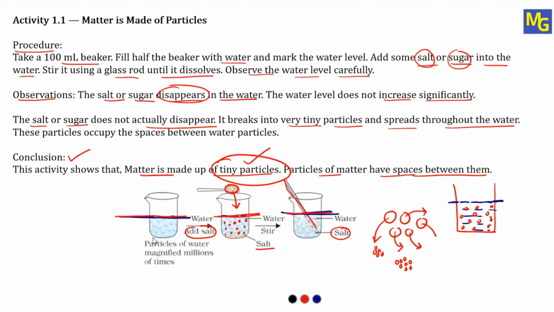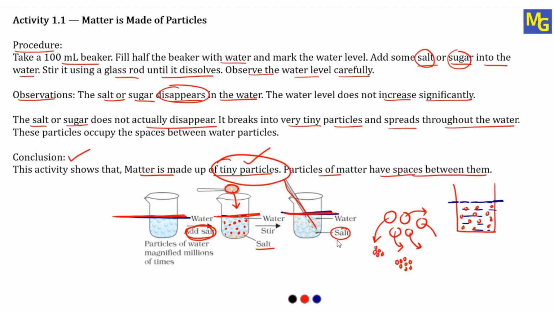See the first beaker. What I did, I took a beaker, and in that beaker I took water up to half. These blue color circles you can see here, these are all water molecules. Now I have added a little bit of salt or sugar into this beaker. Stir it well and observe carefully. The water level which was there at the starting, the same water level will remain after dissolving the salt and sugar.